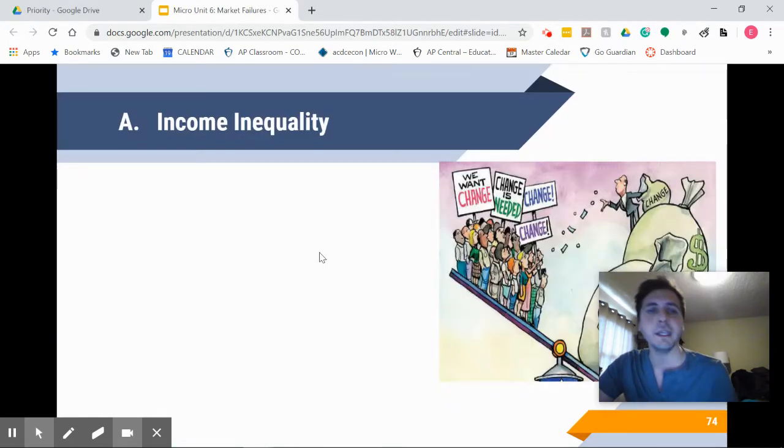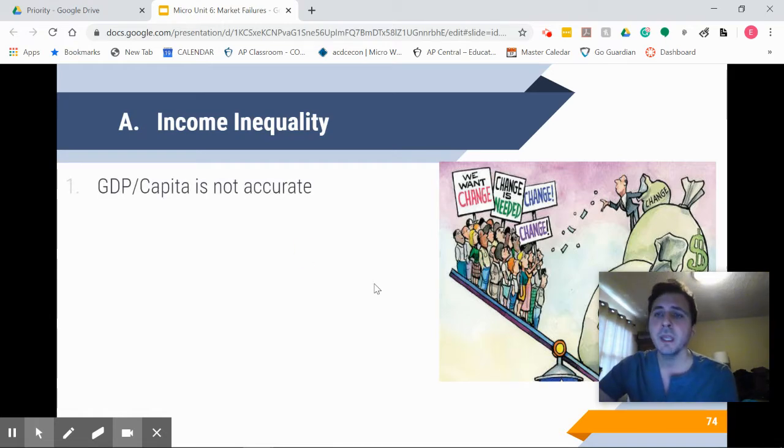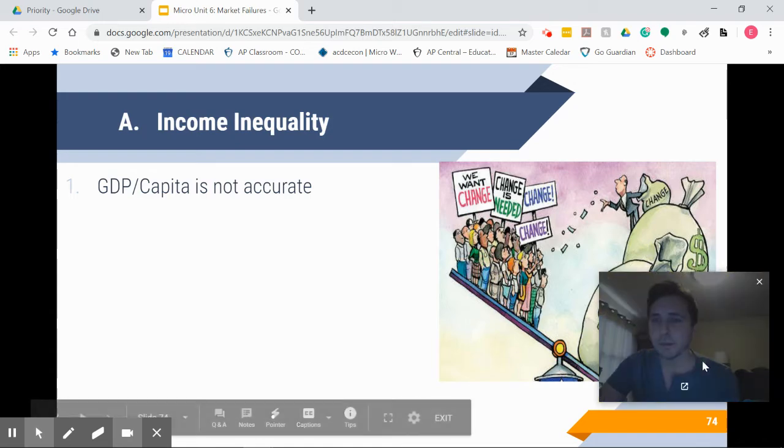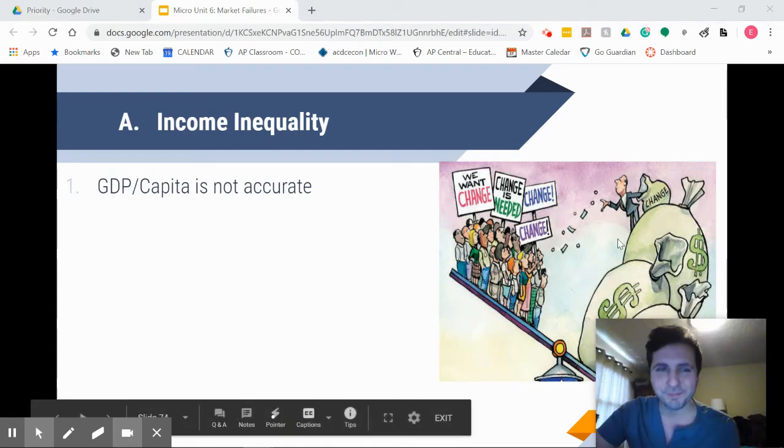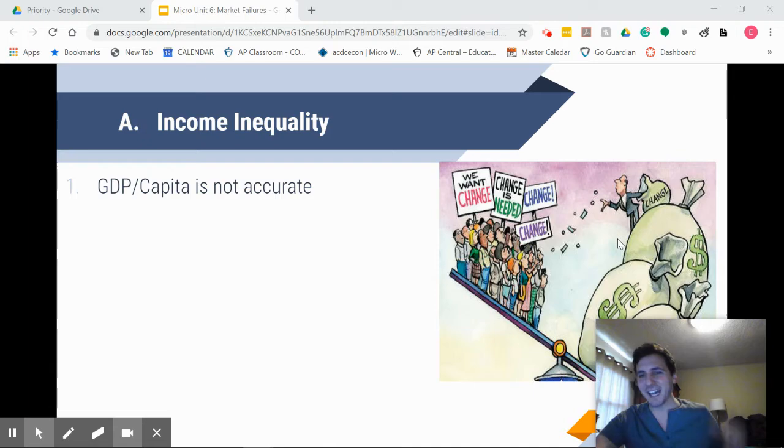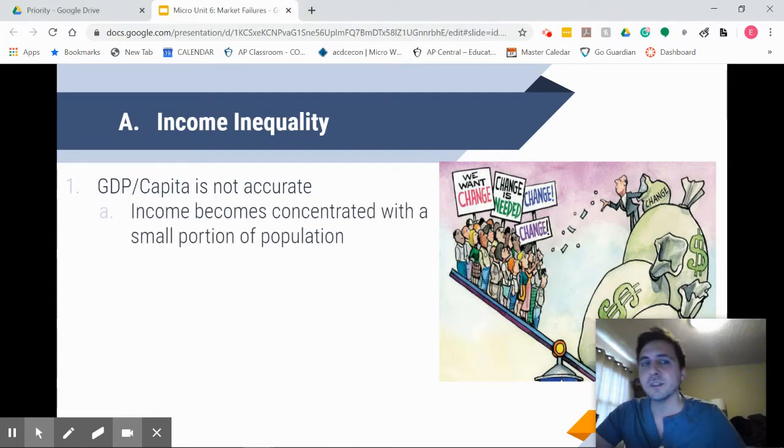So let's define inequality. When we talk about inequality, normally we're talking about income inequality in the economy, right? And this is a topic of much debate right now. So GDP per capita is not an accurate depiction of what's going on in our society. This is what we've used so far. We say, okay, generally GDP per capita tells us quality of life, because this only divides the GDP evenly amongst our population.